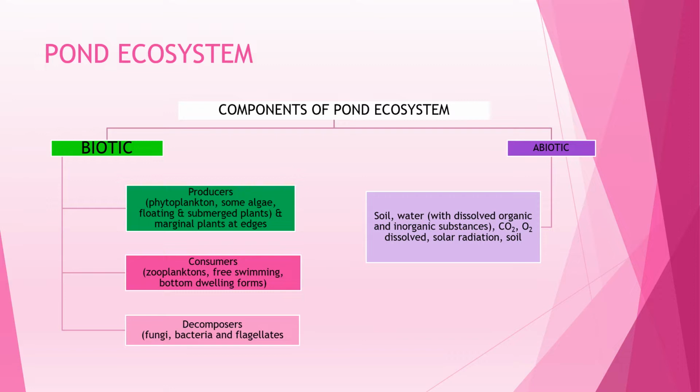The solar input, the cycle of temperature, day length, and other climatic conditions regulate the rate of function of the entire pond. The autotrophic components are phytoplankton, some algae, and the floating, submerged, and marginal plants found at the edges of the pond. The consumers are zooplanktons, free swimming, and bottom dwelling forms. The decomposers are fungi, bacteria, flagellates, etc.